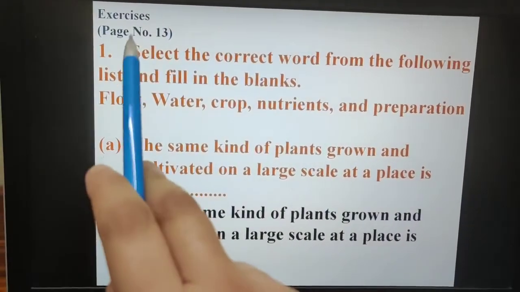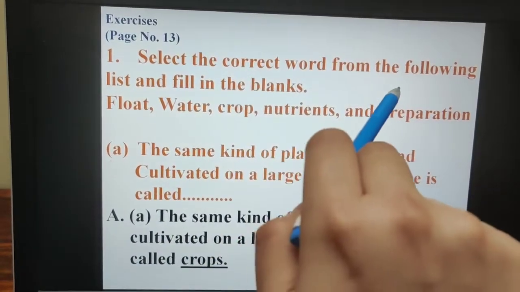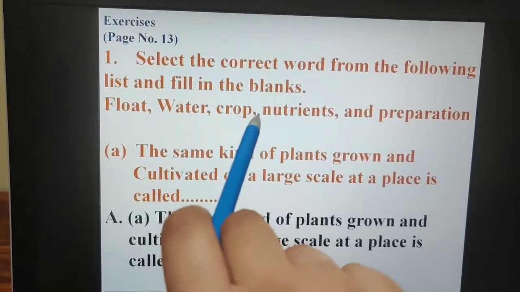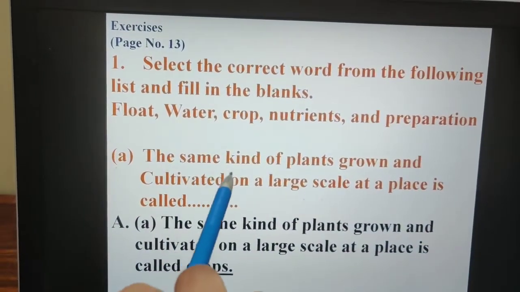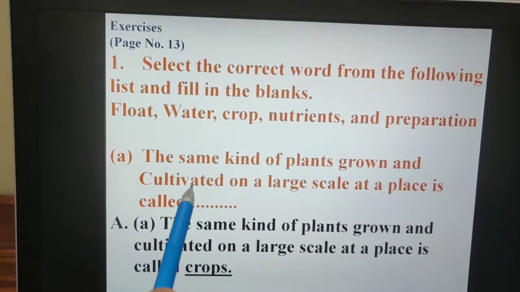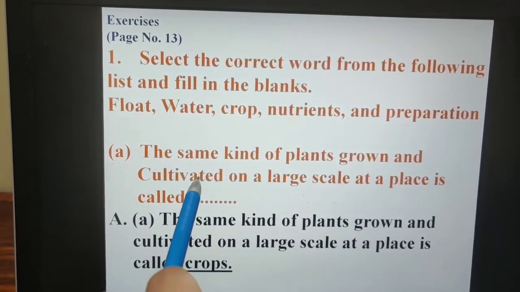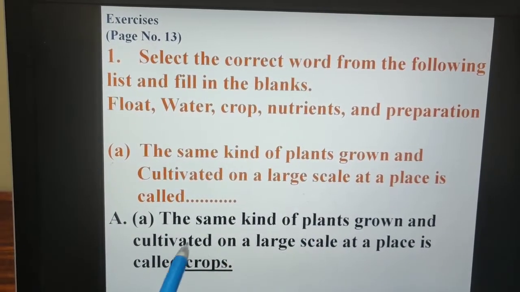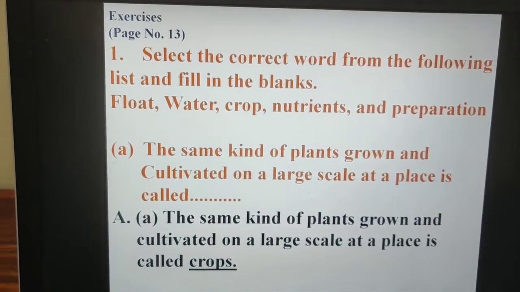Question 1 is from exercise page number 13. Select the correct word from the following list and fill in the blanks: float, water, crop, nutrients and preparation. First part. The same kind of plants grown and cultivated on a large scale at a place is called? Yes. Correct option is crops. The same kind of plants grown and cultivated on a large scale at a place is called crops.